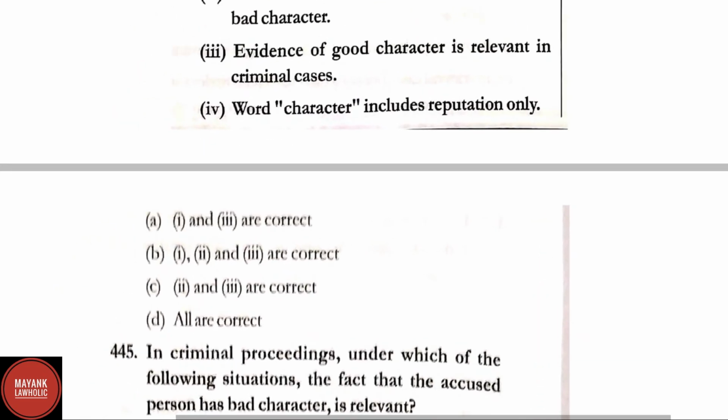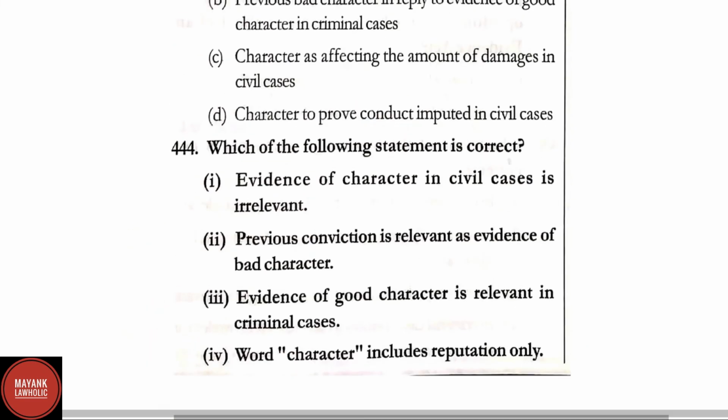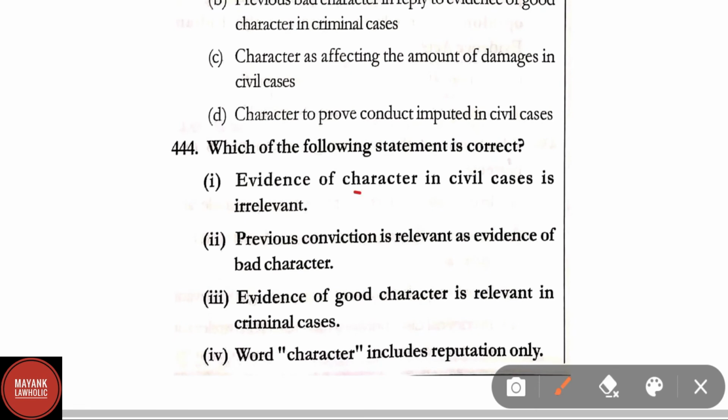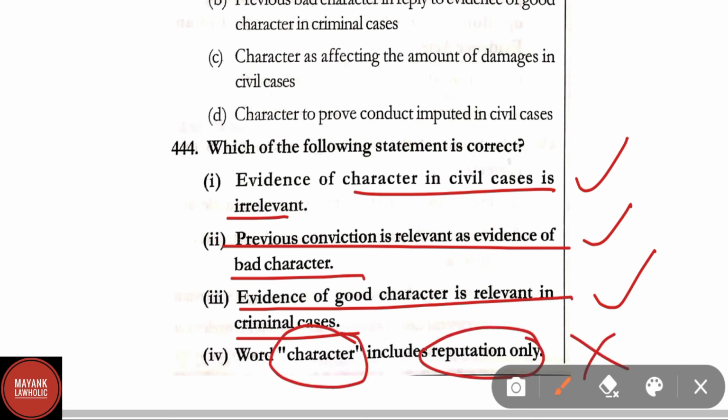Here in question number 444, correct answer is option B, that is first, second and third are correct. Fourth is not correct. Evidence of character in civil cases is irrelevant, correct. Previous conviction is relevant as evidence of bad character, correct. Evidence of good character is relevant in criminal cases is also correct, whereas the word character includes reputation only is incorrect.